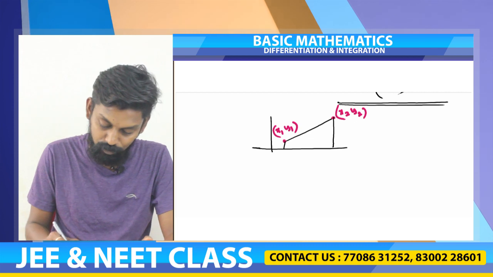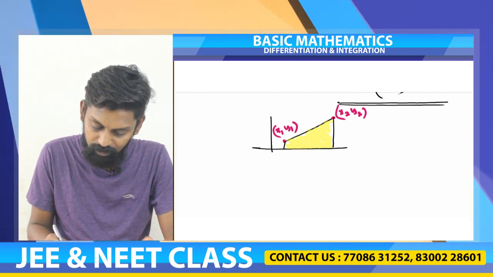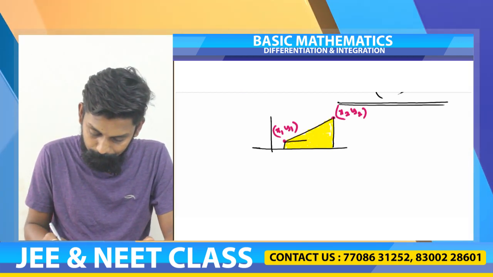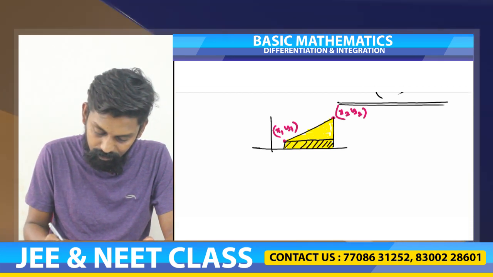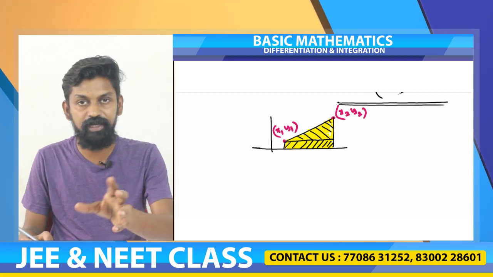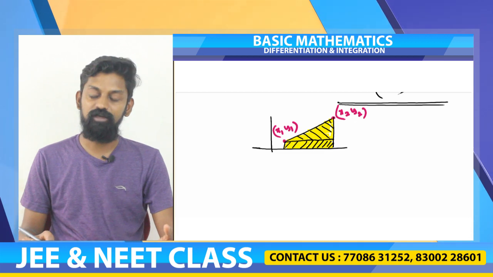So this shaded portion will give us the area. So how do we find the area of this shaded portion? First, area of this rectangle and then area of this triangle. So area of rectangle plus area of triangle will give us the total area under the curve.